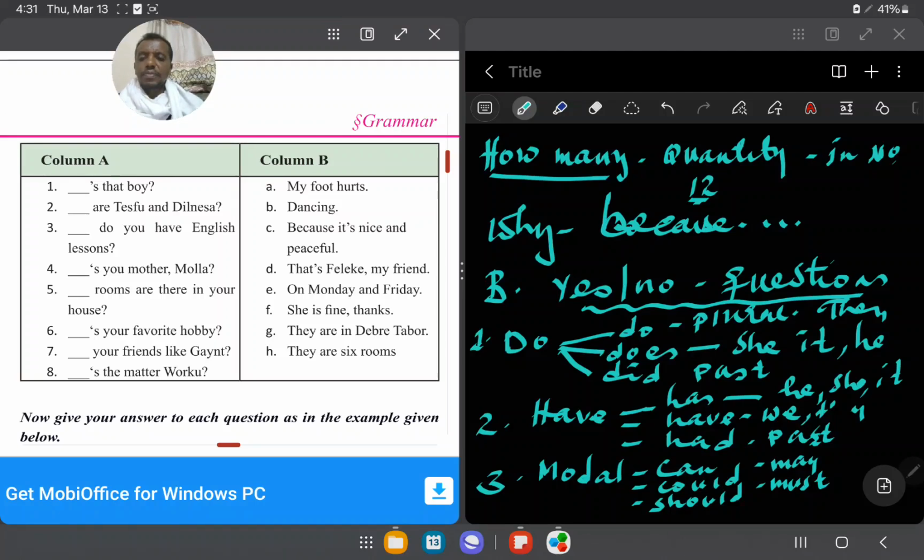Number 3. Dash do you have English lessons? What do you have? Who? So when do you have? When ካለን ደግሞ ታይም ያለበትን መምረጥ ትችላላችሁ። On Monday and Friday. Good job.